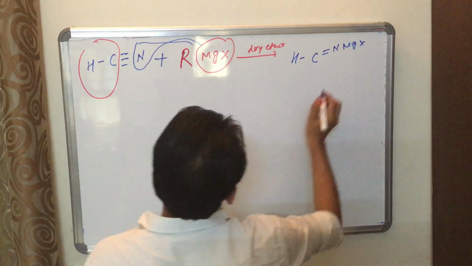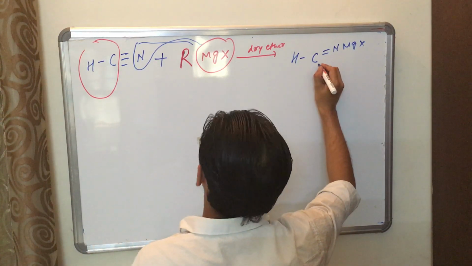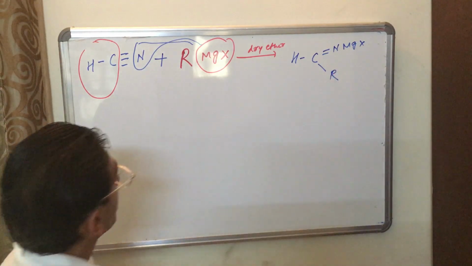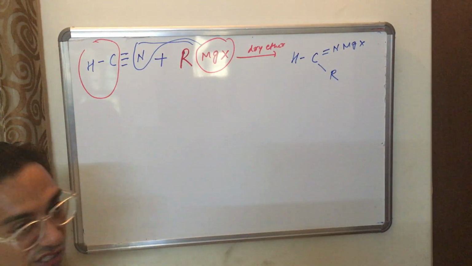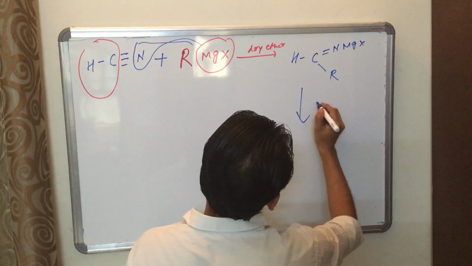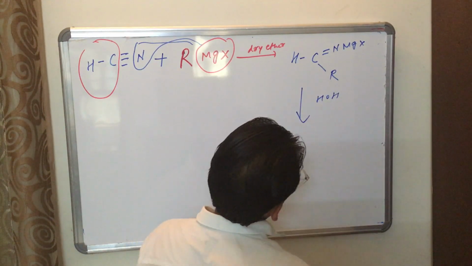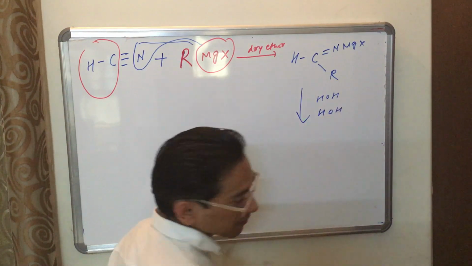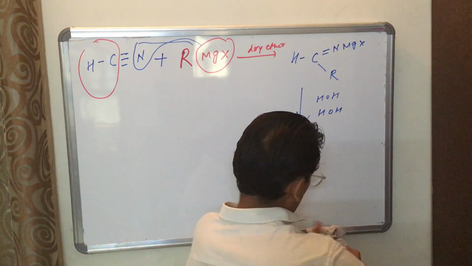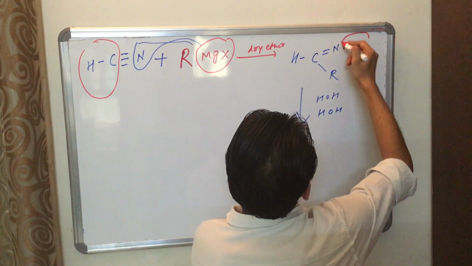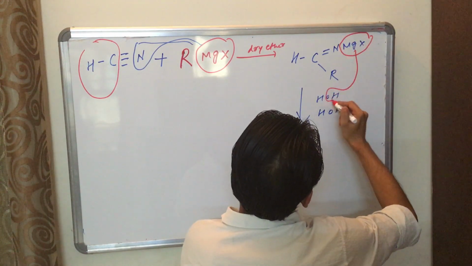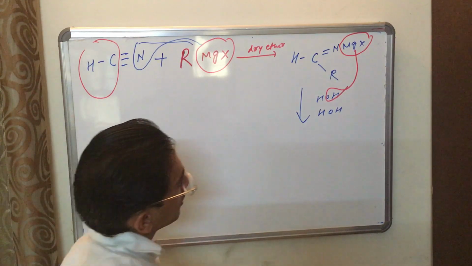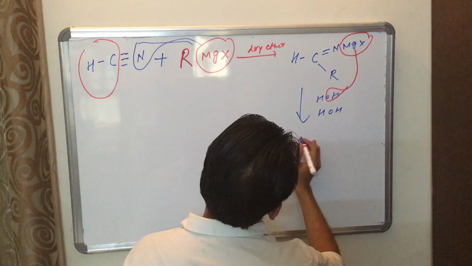Okay, and this part is R. No problem, easy to understand. If I do hydrolysis, means HOH, 2H2O. This one part will come with MgOX, is come with this one. No problem. Okay, means remaining part is what?